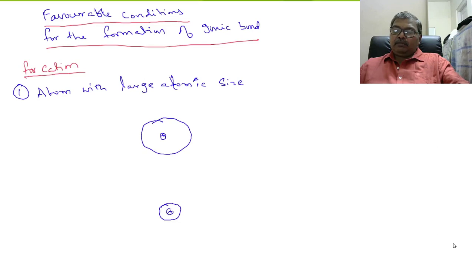Nuclei. See, this is the outermost electron. See here, the distance between nucleus and electron is more. Here, this is valence shell and this is the electron present in the outermost orbit, and the distance between nucleus and electron is less.